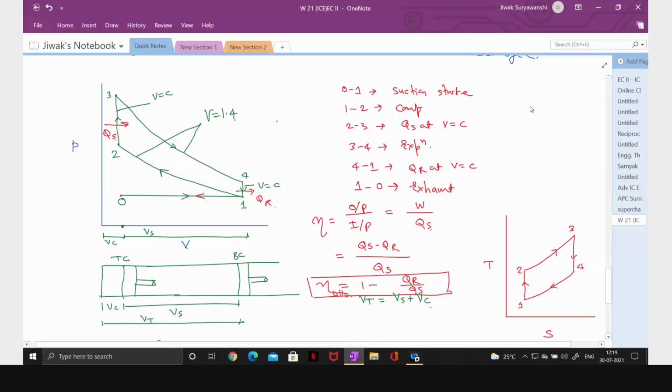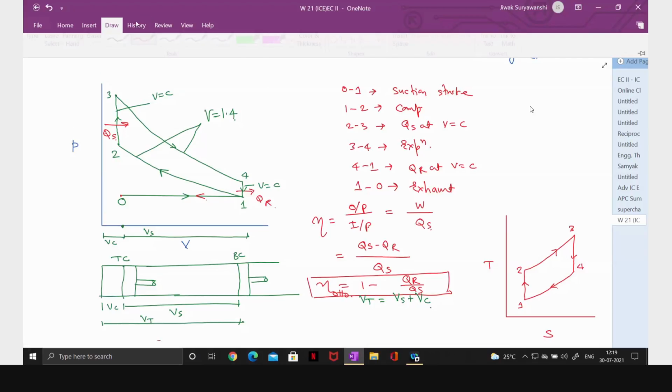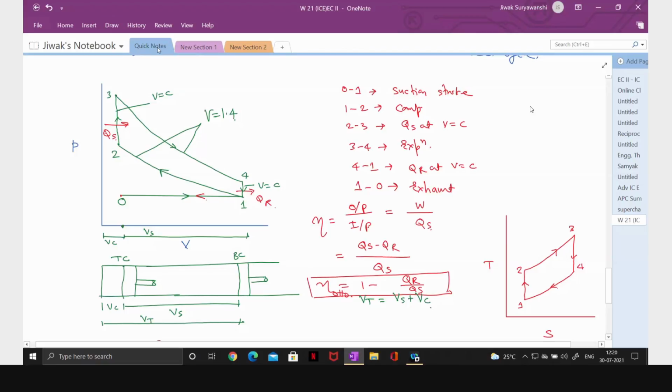Yes, anyone remember it? Maybe someone may be remembering because we have discussed it even in thermodynamics. Yes, Manas Pathak. So why do we approximate that in case of Otto cycle the heat addition is at constant volume? Any idea?